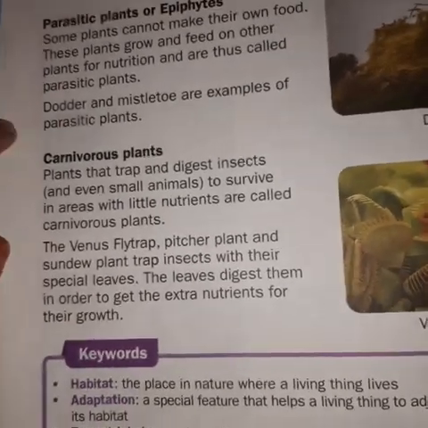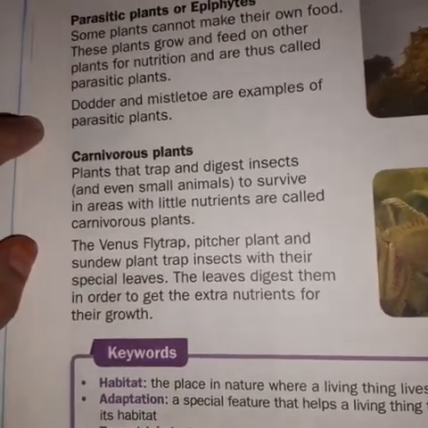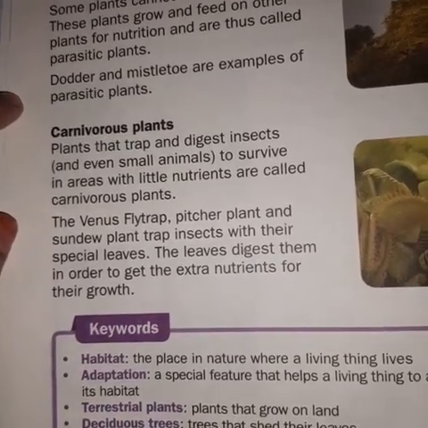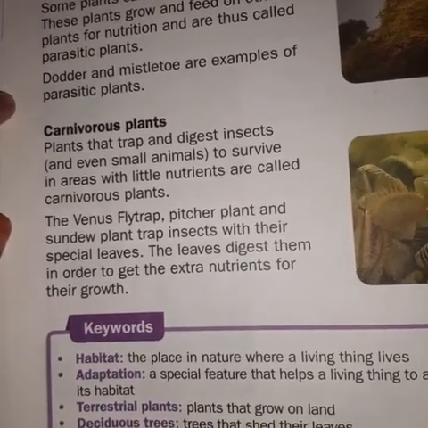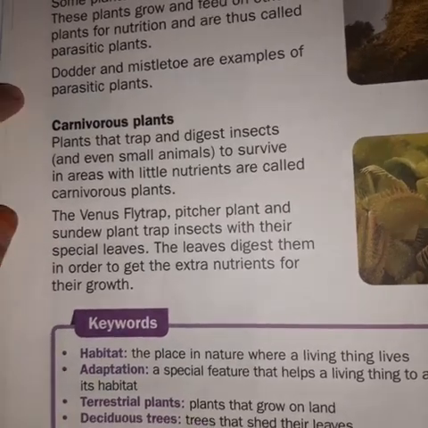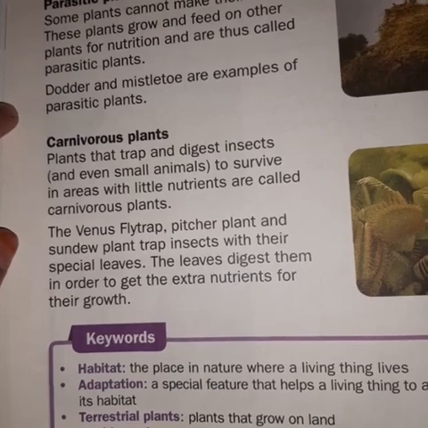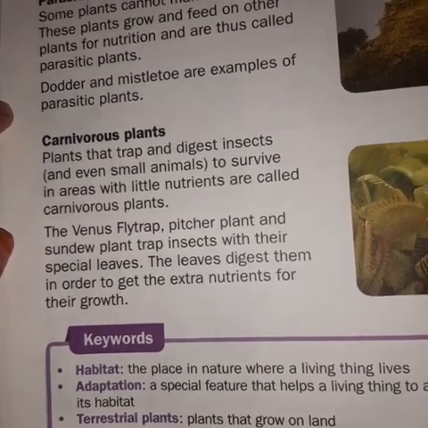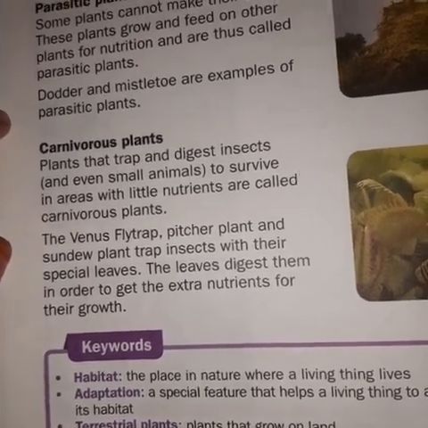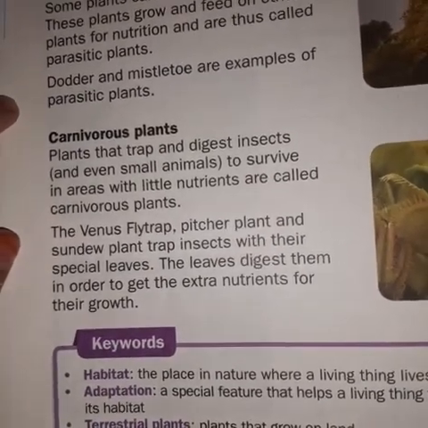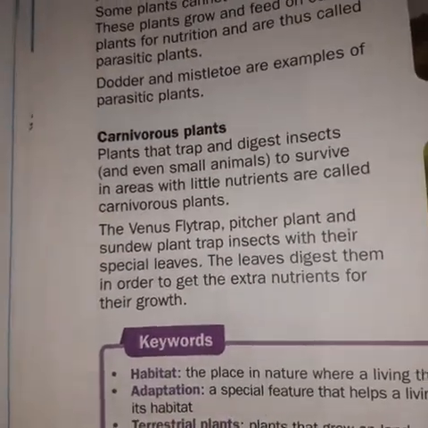Now, carnivorous plants. Just like the carnivorous animals, there are also carnivorous plants. Plants that trap and digest insects to survive in areas with little nutrients are called carnivorous plants. Examples are Venus flytrap, pitcher plant and sundew plant.